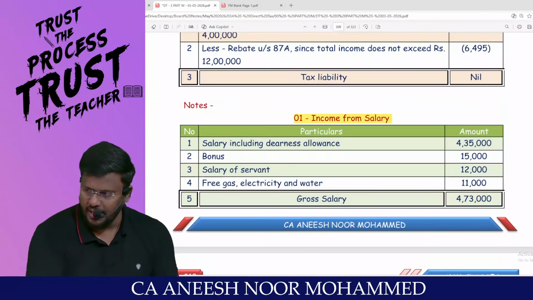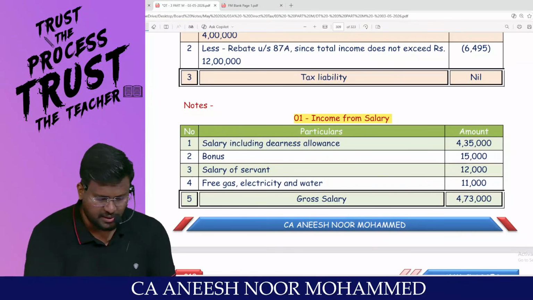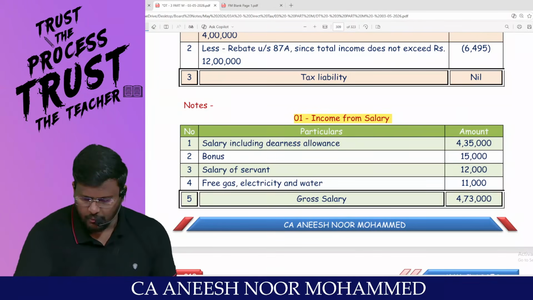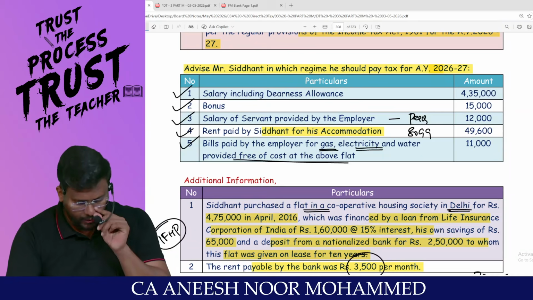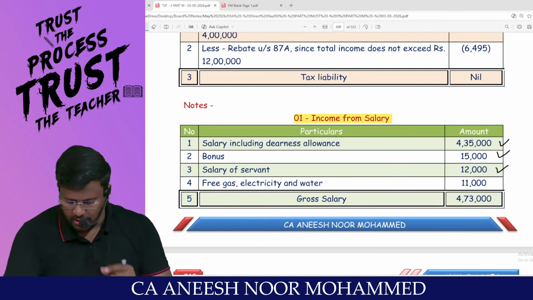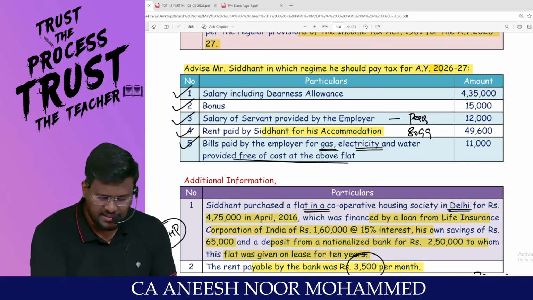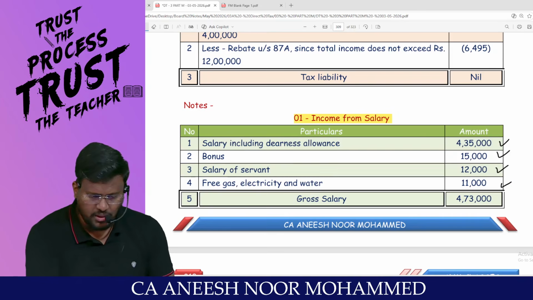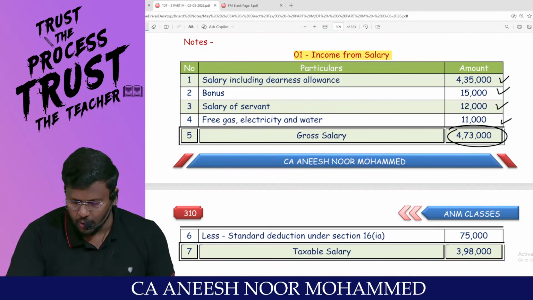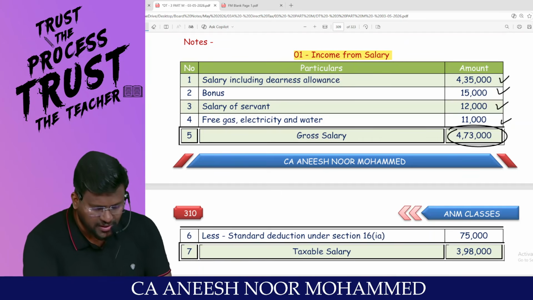Salary including DA is 4,35,000. Am I right, sir? Bonus is straight away given in the question, 15,000. Salary of servant provided by the employer, 12,000, which is given in the question. Free gas, electricity and water, my dear lovable students, 11,000, which are given in the question. 4,73,000 rupees is the gross salary.